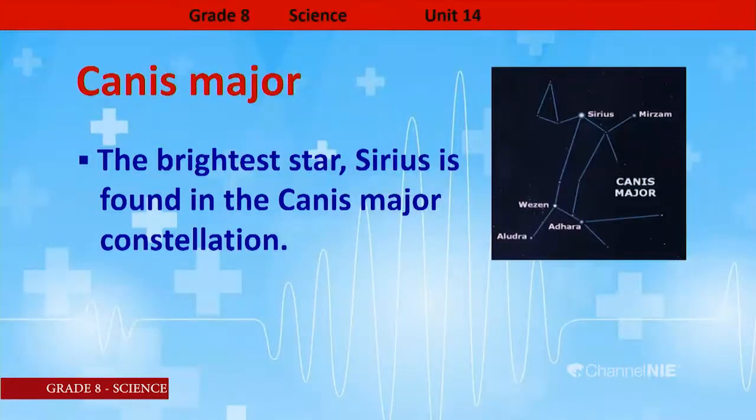Next constellation is Canis Major. The brightest star Sirius is found in the Canis Major constellation. Sirius is the brightest star in the night sky.